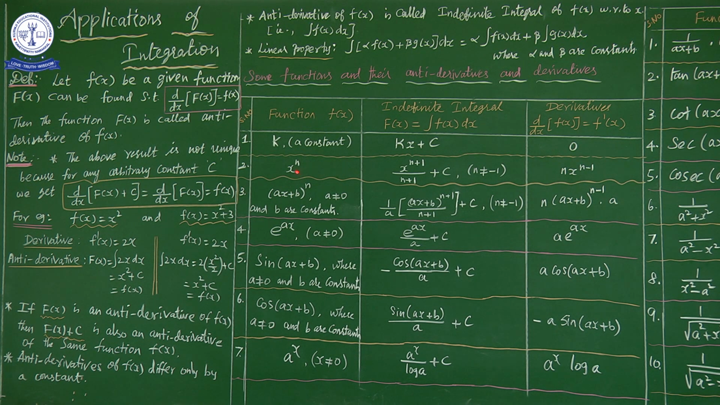Now I am going to consider the function x power n. What is the integral formula for x power n? It is nothing but x power n plus 1 by n plus 1 plus c. But the condition is n not equal to minus 1. Why, sir, have we written the term like this?